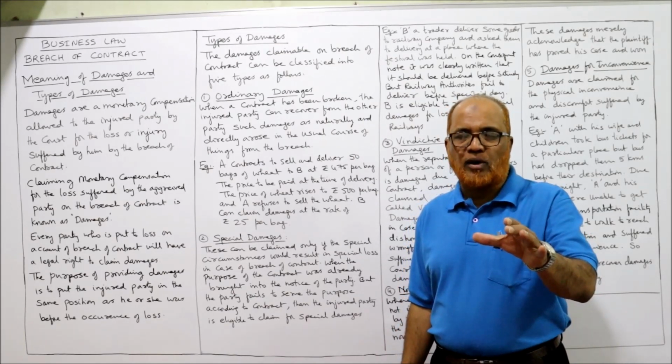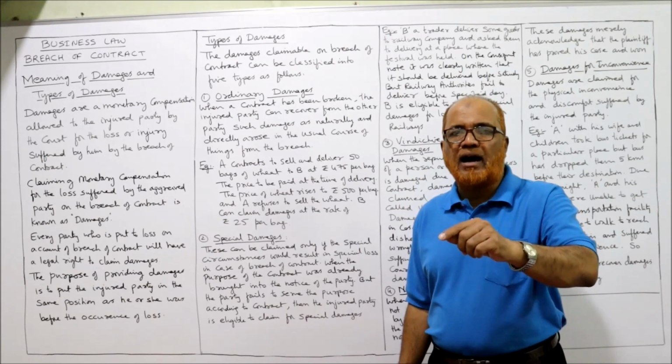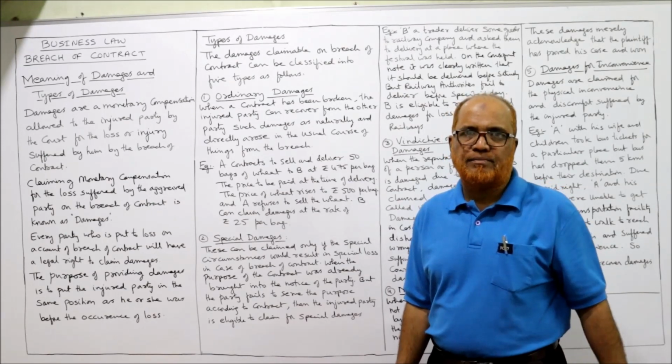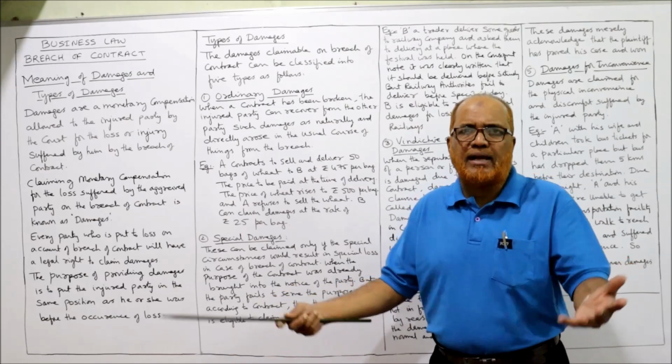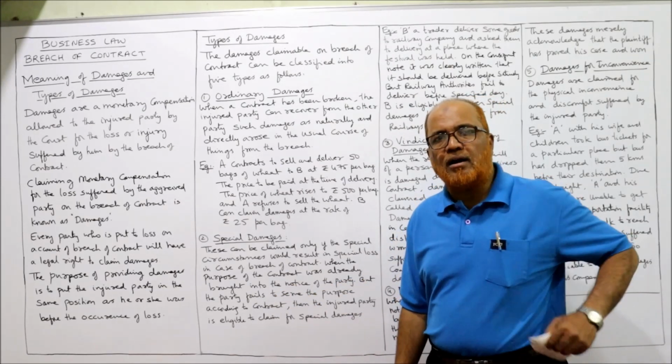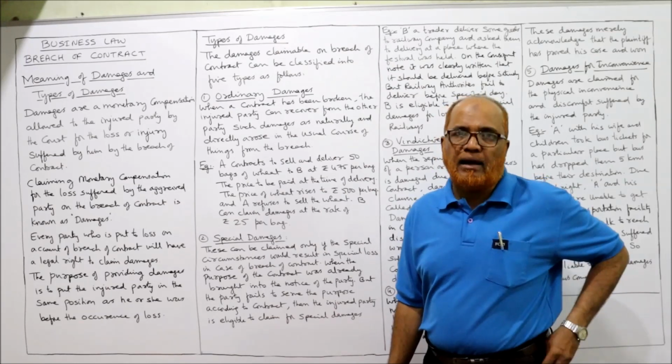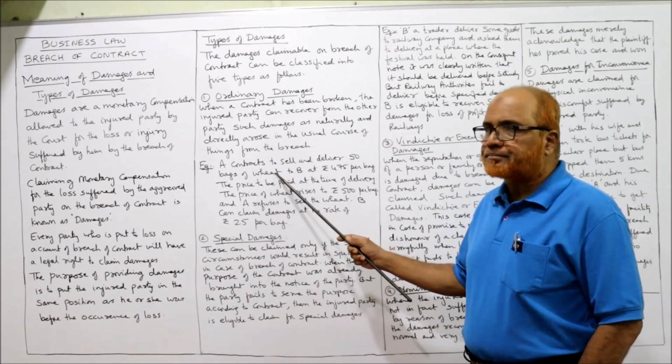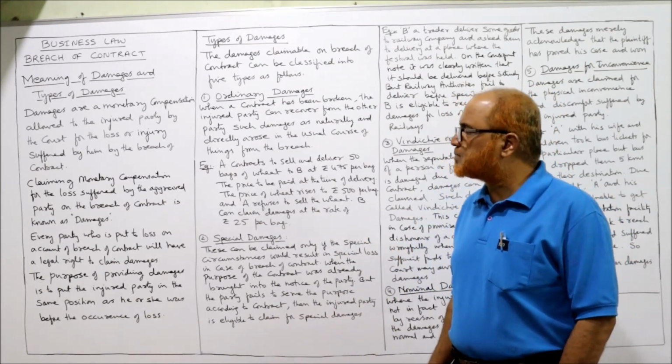Whenever there is a breach of contract, the injured party will incur some natural damages, usual damages in the course of things. Those natural damages are called ordinary damages. Now, with the help of an example I am explaining this to you.